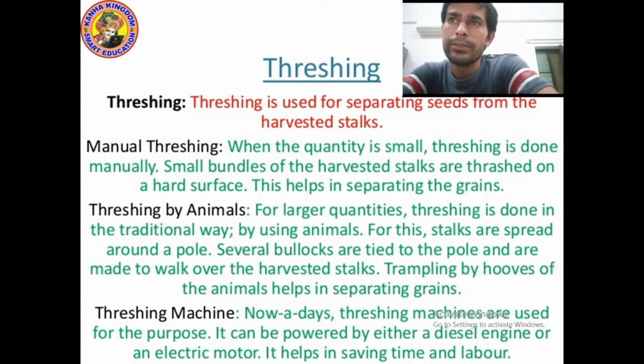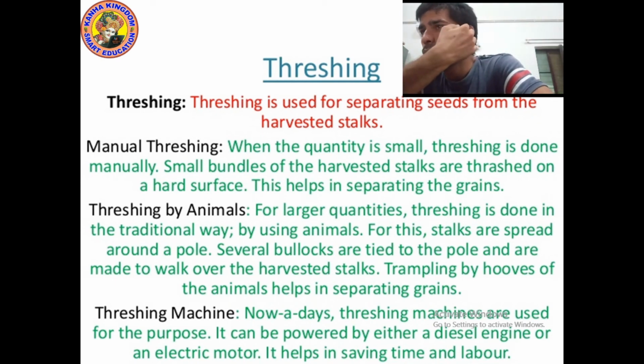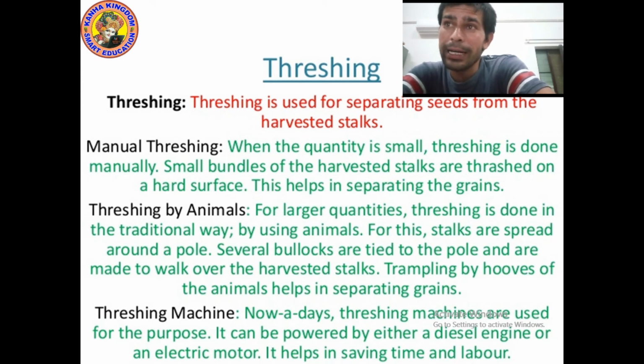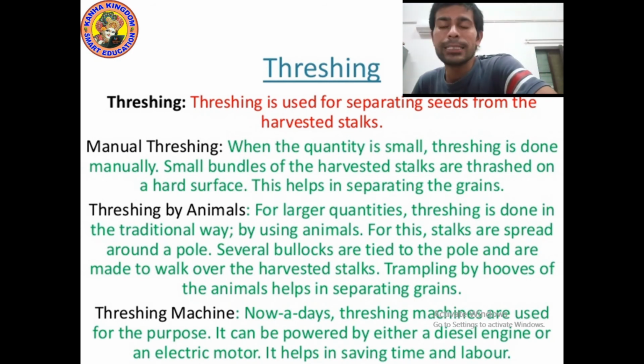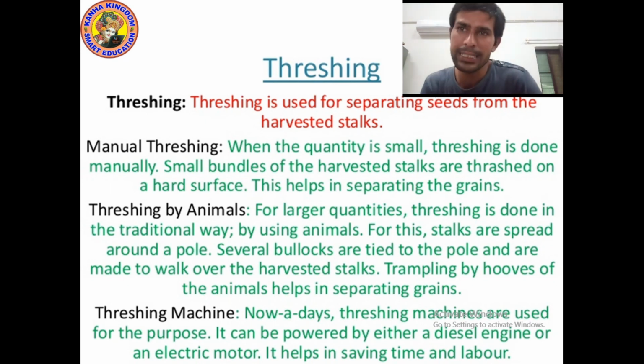Next is the threshing machine. Nowadays threshing machines are used for this purpose. It can be powered by either a diesel engine or an electric motor. It helps in saving time and labor also. You need not do too much hard work. So this is the best method of separating seeds from harvested stock. Let me give you 10 seconds. Please write it down.